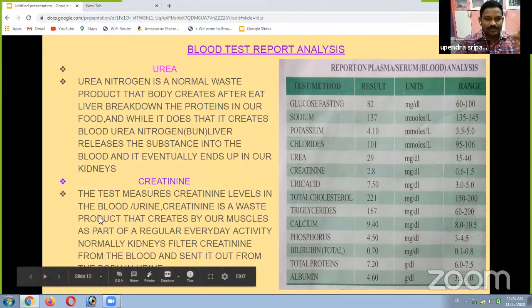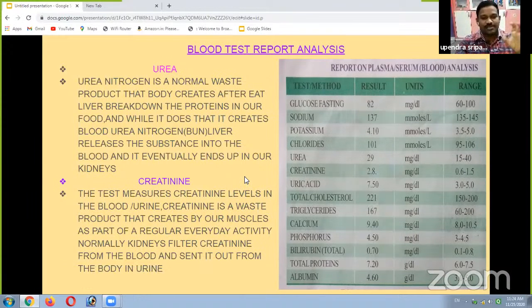In this slide, you observe the waste product that is created in our muscles as part of regular everyday activity. This is a muscle-related waste item. Creatinine must be sent out as urine from the kidney. Kidneys filter the creatinine and send it out when we urinate.